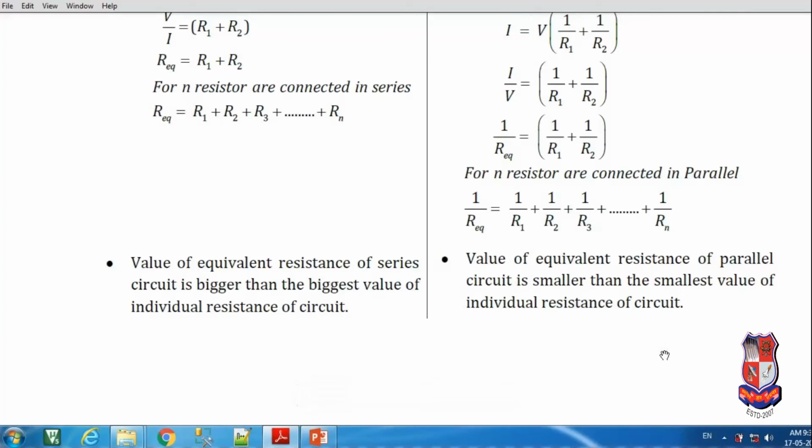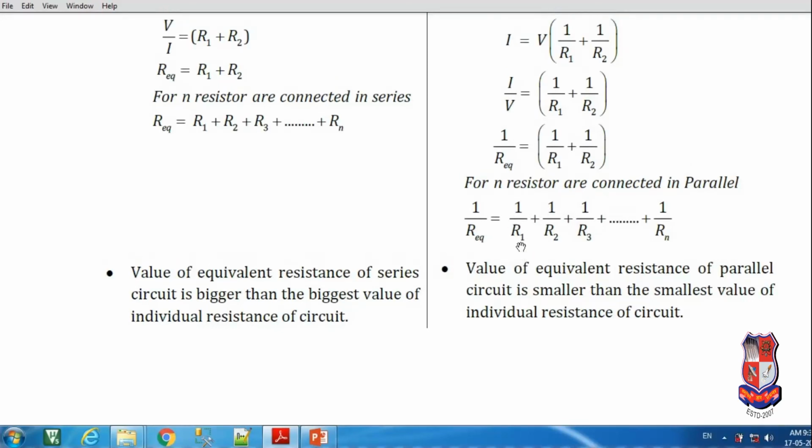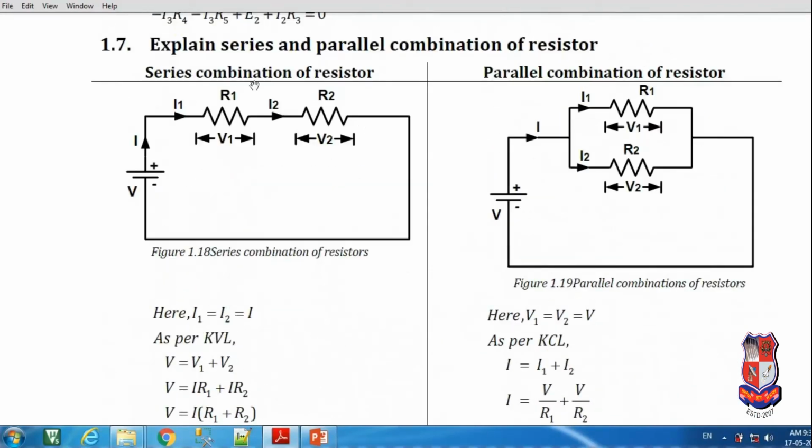There is one more statement: the equivalent resistance of a parallel circuit is smaller than the smallest individual resistance of the circuit, which means the total equivalent resistance is smaller than the individual resistances in the parallel connection. So this is regarding series and parallel connections of resistances.